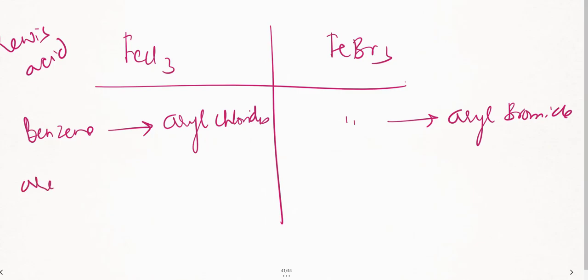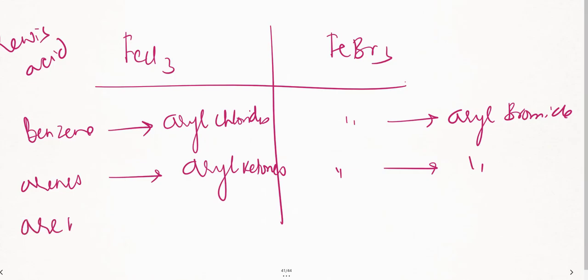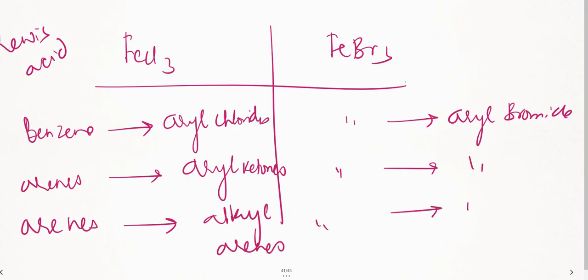I can convert arenes to aryl ketones. Here also same thing. I can also convert arenes to alkyl arenes. This is also one more option. Right? Fine. So one important thing we'll be seeing with iron next.